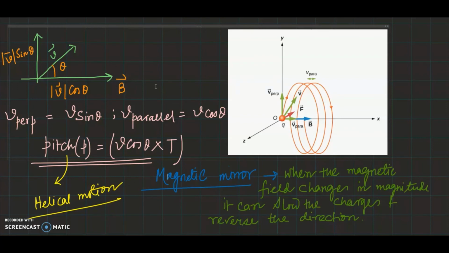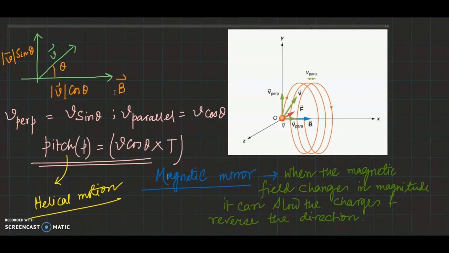So this produces a helical motion, which is a superposition of both the straight line and the circular motion. You can see from the figure, the particle will go ahead while moving in a circular motion every time. The circular motion, I am repeating again, is due to the component of v perpendicular to the magnetic field, that is v sin theta, and due to the constant motion the particle will move ahead along the x direction, as indicated here. So the component of the velocity will be v cos theta.